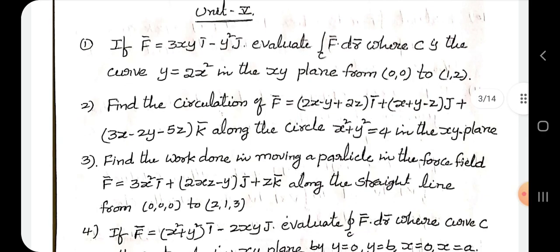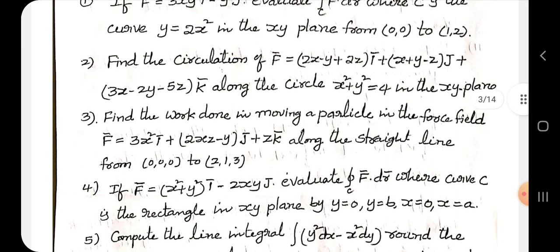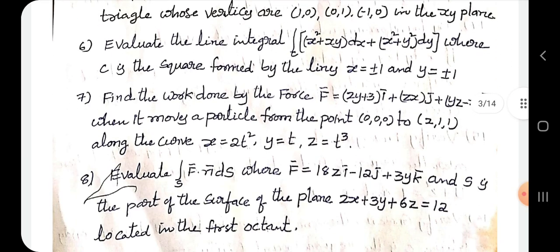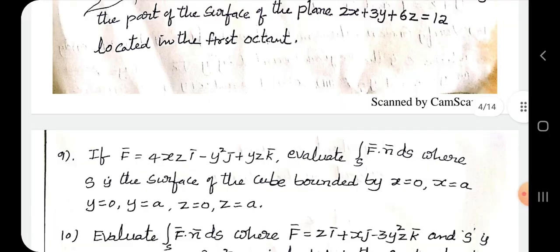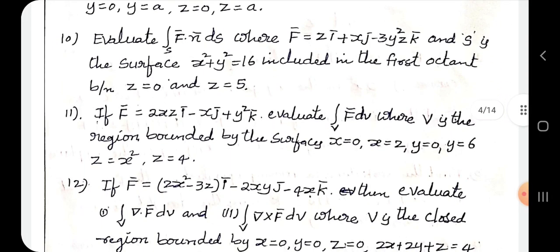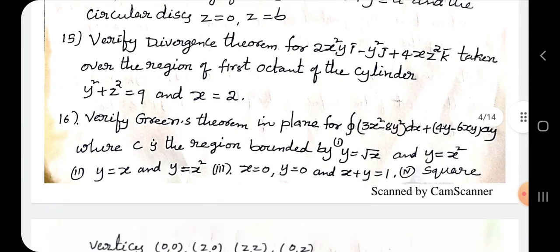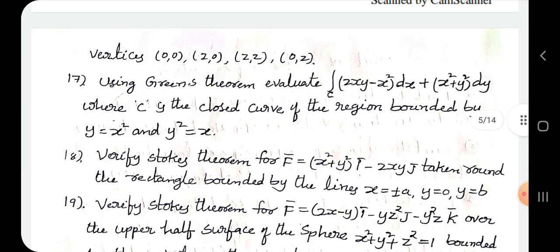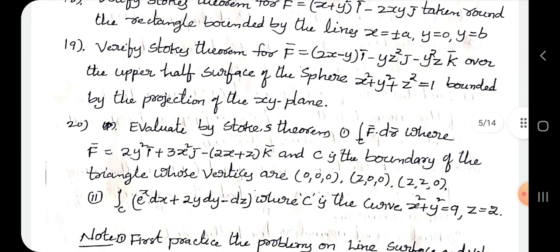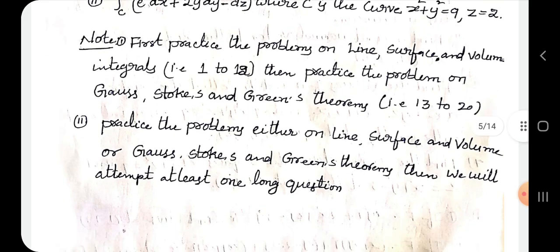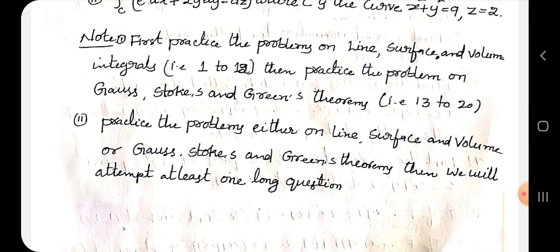So unit 5, you just look at this. Overall I am going to give you a few important problems based on your previous papers. Overall, I am giving you here 20 questions, and from that you prepare at least 10. It is from unit number 5. You just look at the note also.